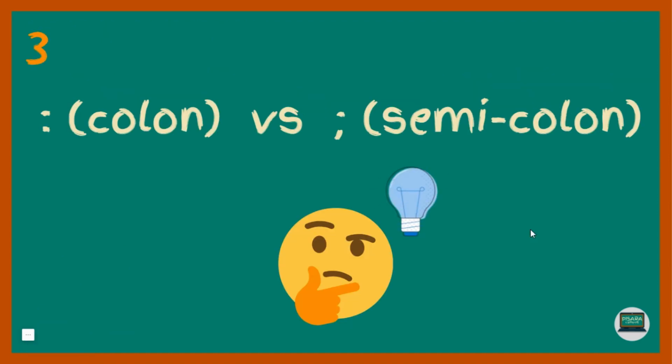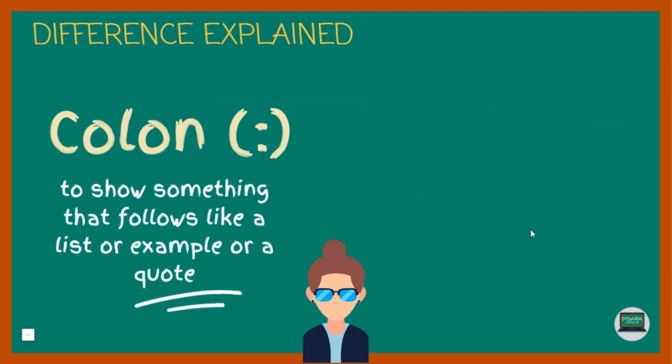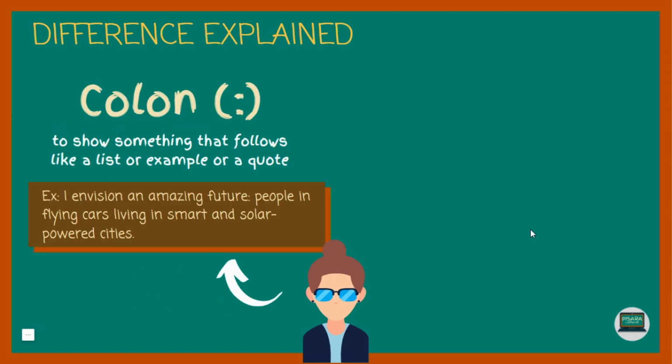All right, next we have the use of colon versus the use of semicolon. We usually use the colon when we want to show something that follows, like a list or an example or a quote, or when you want to refer to a particular thing. For example, I envision an amazing future: people in flying cars, living in smart and solar-powered cities. So you are referring to this future.